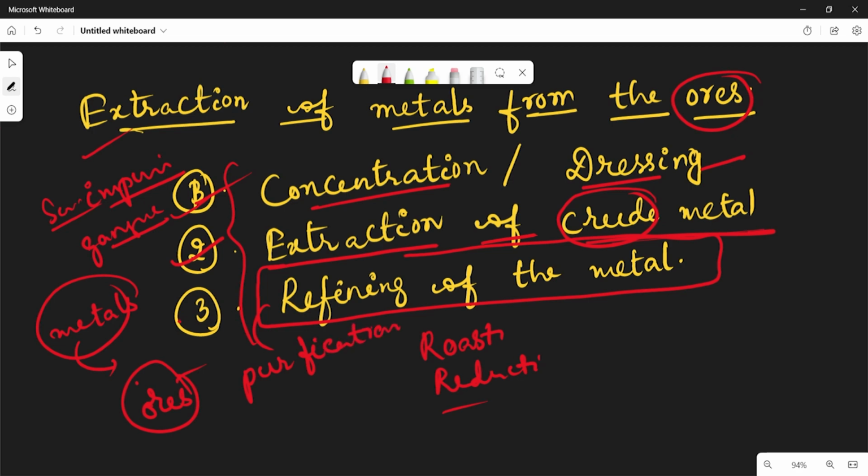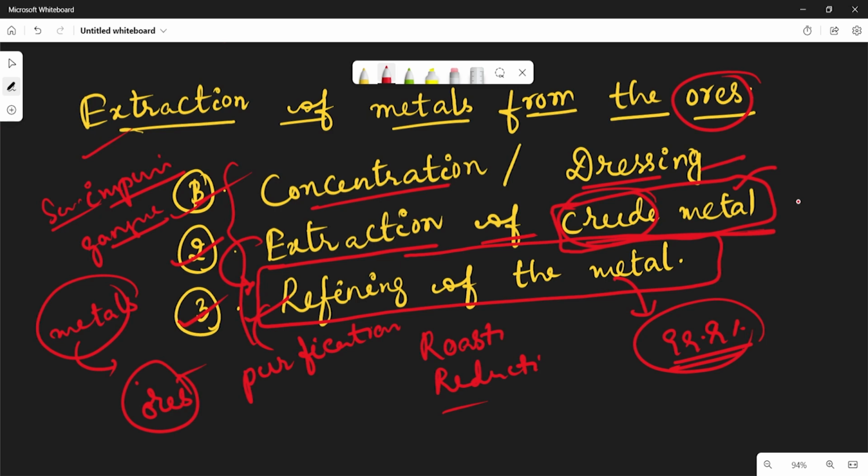After the third stage we get a 99.9% pure form of metal, because this is the last stage. After extracting the crude metal from the ore, the crude metal contains fewer impurities now, but some other metals may remain as impurities.